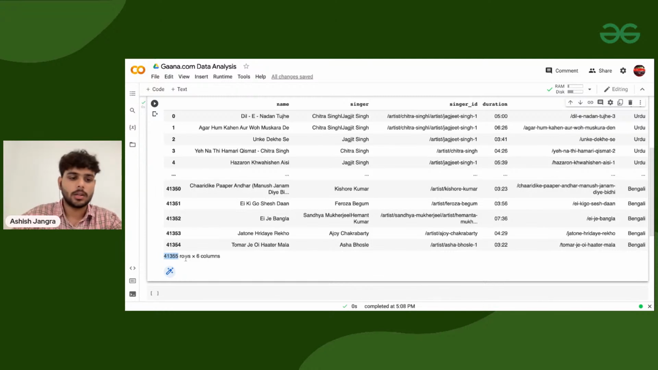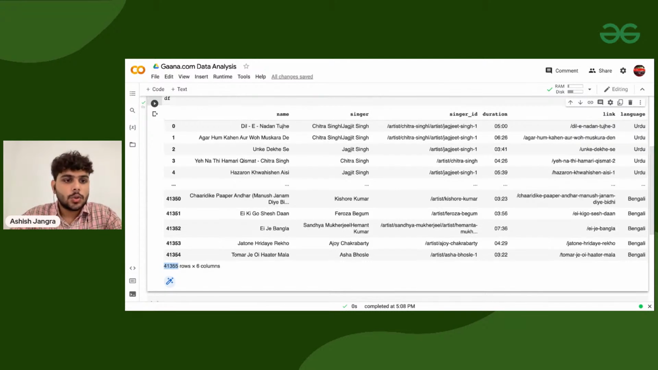51,355 rows and 6 columns. That means this data set is having 51,355 songs in there. Each song can be sung by one singer or multiple singers, and has a specific duration and belongs to a particular language. Now we are going to use these things to analyze a lot of things.